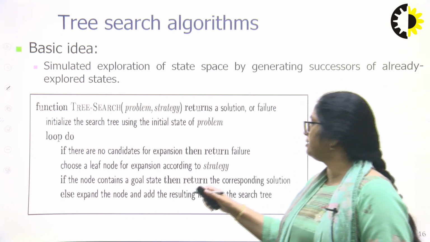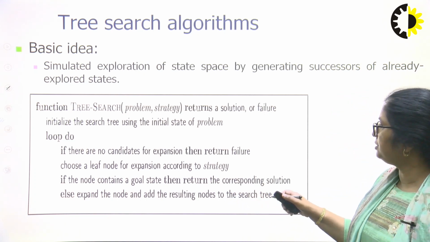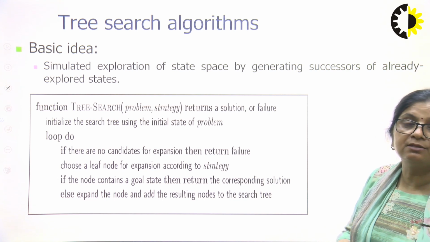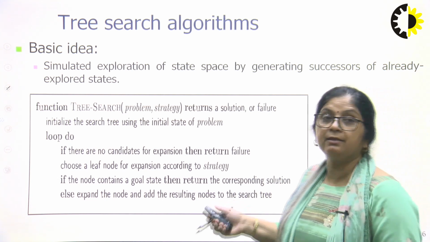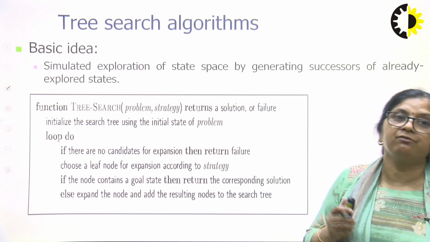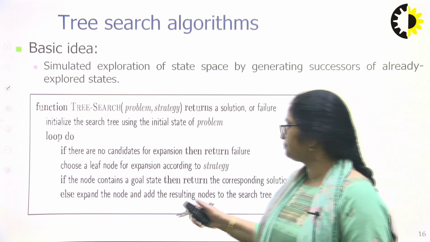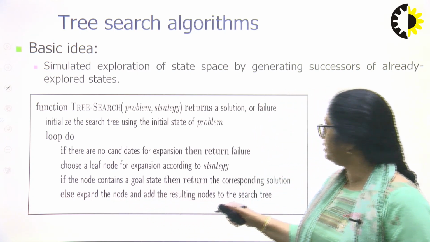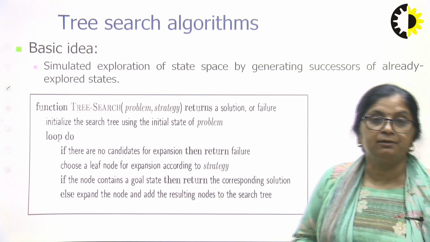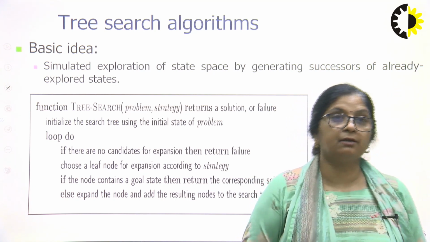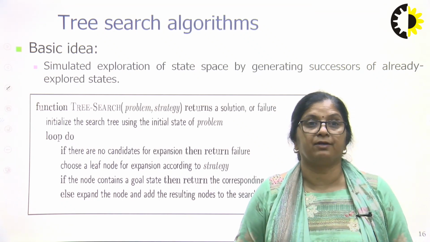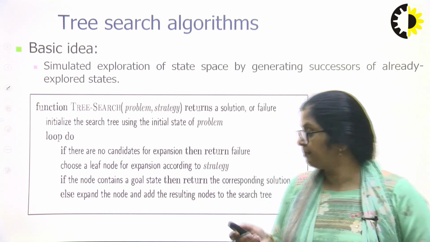If the node contains a goal state, then it returns the solution. Whatever node we have just got, that is the solution, then we will stop. That is the result of the goal test. If the goal test is true, then we will get the solution. Else expand the node and add the resulting nodes to the search tree. Its successors will be found by applying the successor function, which is called expansion.